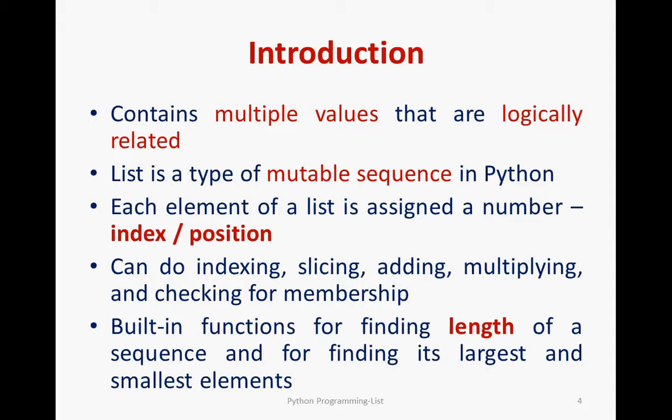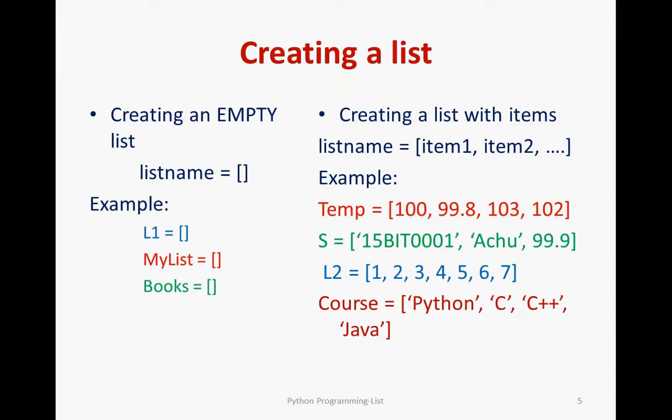You can also do indexing and slicing, as well as add and multiply. If you want, you can check for membership, whether a particular item is in that group or not. We can check that. You can also have certain basic built-in functions, like finding the length of the sequence. You can find which is the largest and which is the smallest element among them. Those are built-in functions, ready-made functions that you can use.